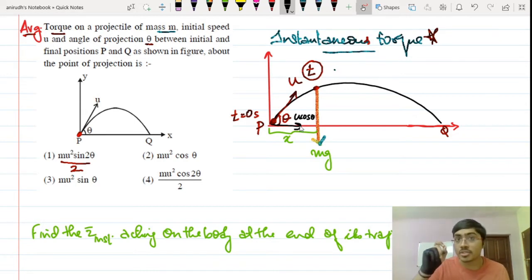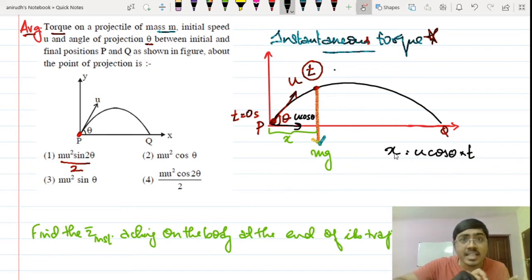This horizontal component of velocity, or the horizontal motion, is uniform motion. So I can say x is equal to u cos theta multiplied by t. There is no acceleration along the horizontal direction. Acceleration is there in the vertical component of motion or vertical component of velocity. So if this x distance is covered, then x is equal to u cos theta multiplied by t.